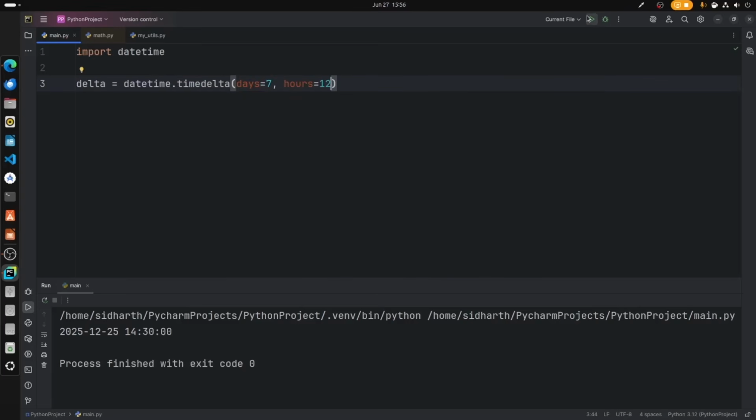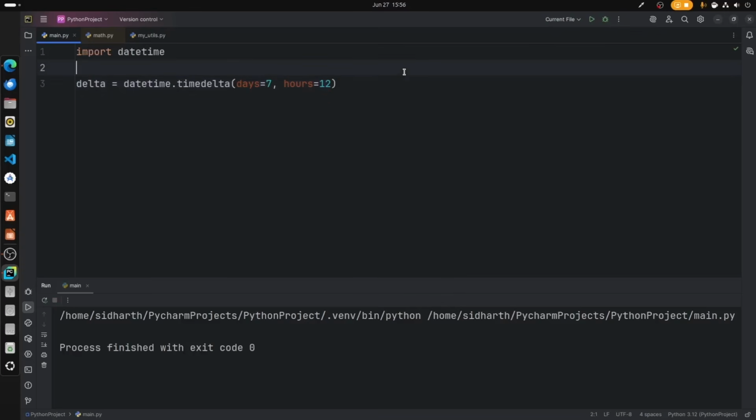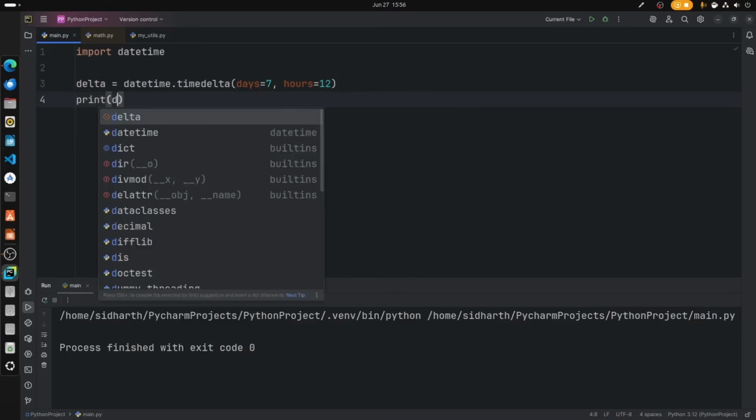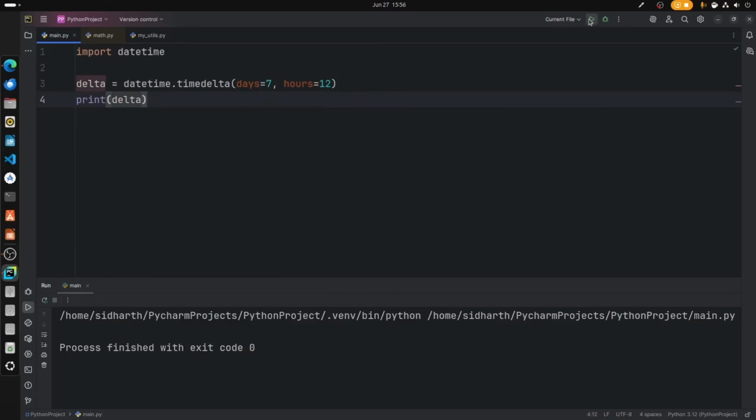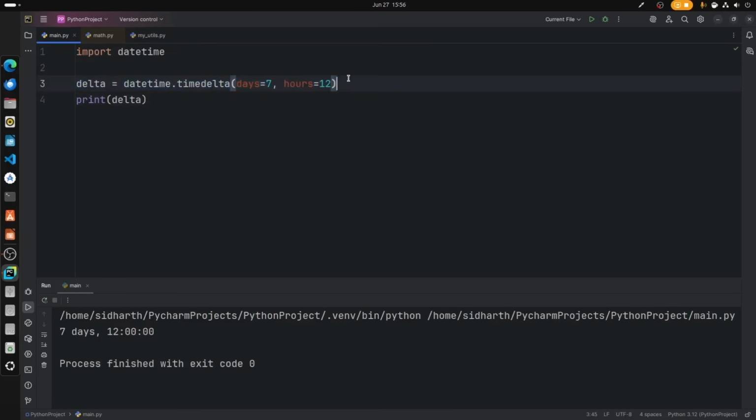Now we get, oh, we have to print that, right? So print delta. Now we get 7 days and 12 hours as the output. Now let us say I want to add the duration from now to this parameter. How will you do it?